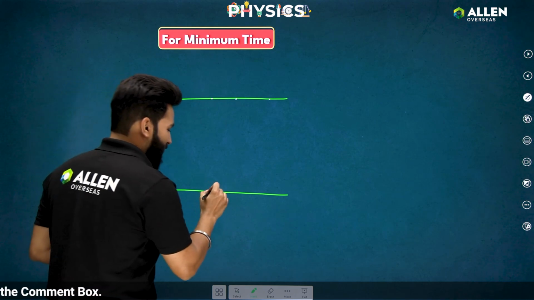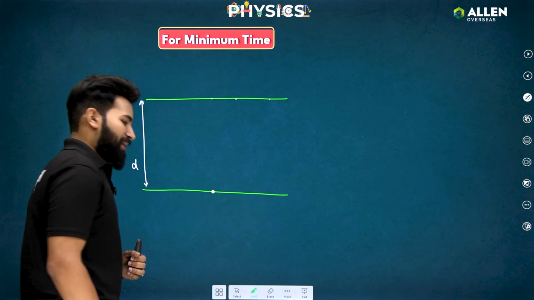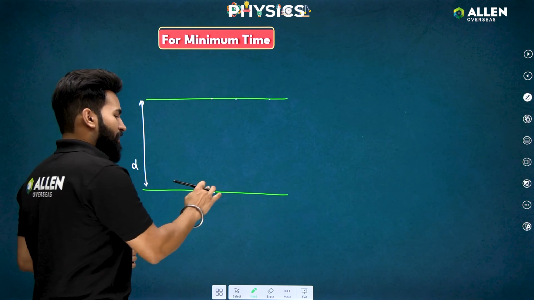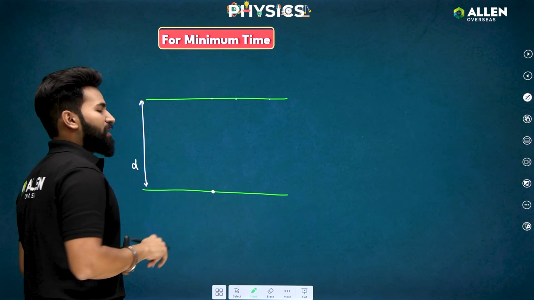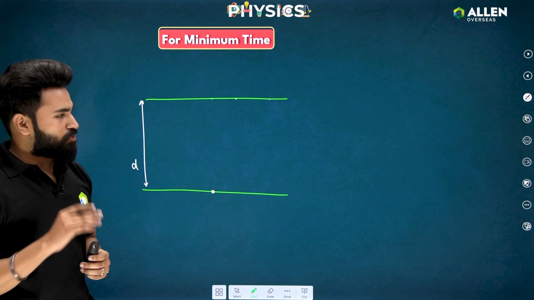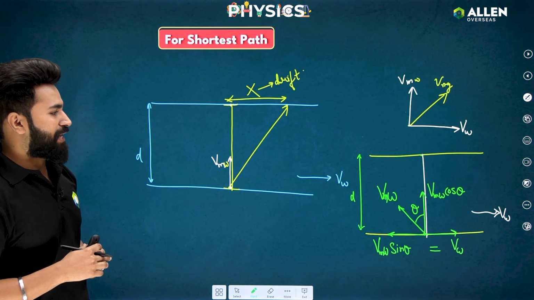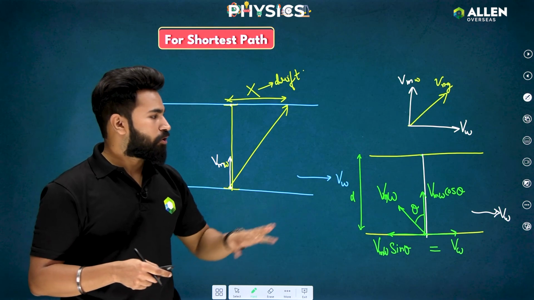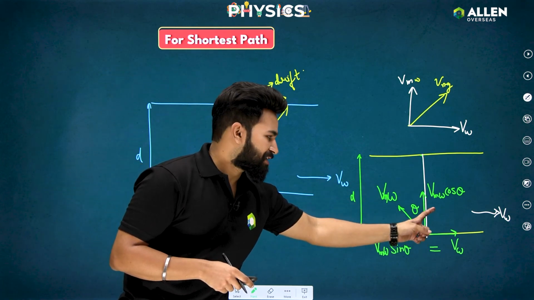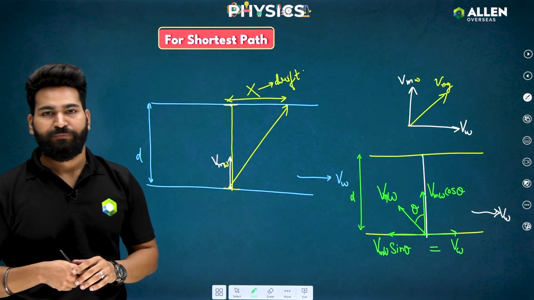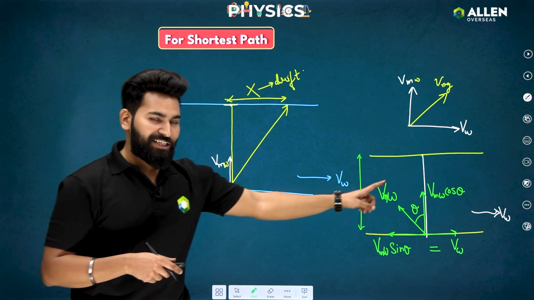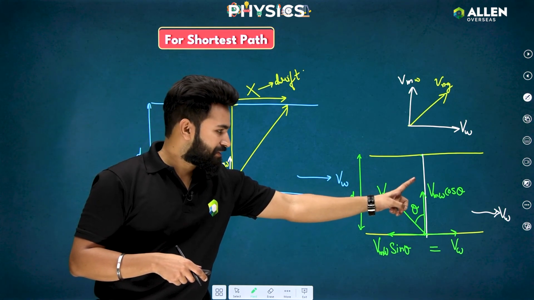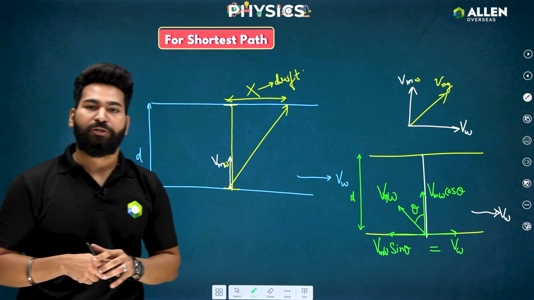So let's say the swimmer is starting from this point. And as I said, the swimmer is not worried about where he will be reaching. So if you think about it in this manner, the velocity which was helpful in crossing the river was that velocity which is perpendicular to the river flow, right? The velocity which is helping us to cross the river is that velocity which is perpendicular to the river flow.